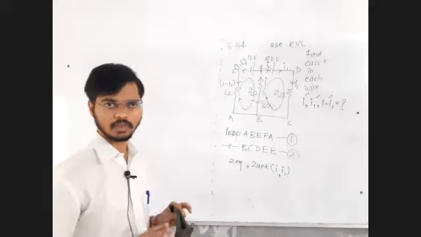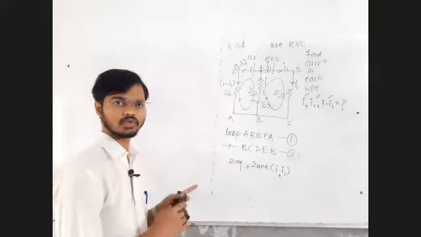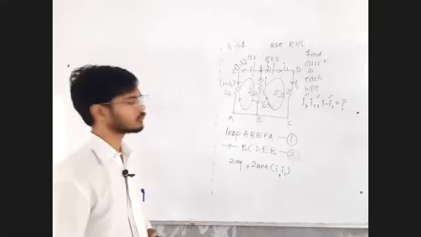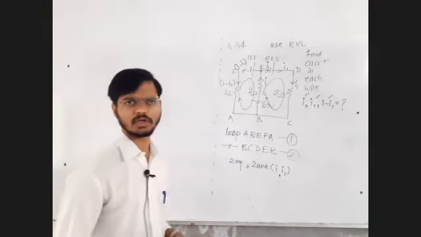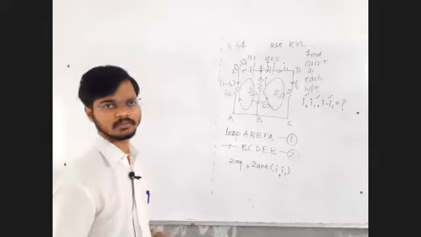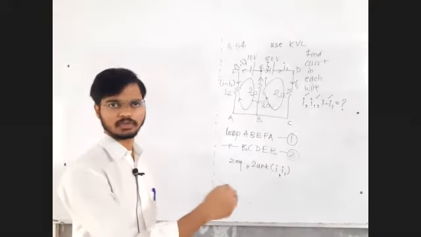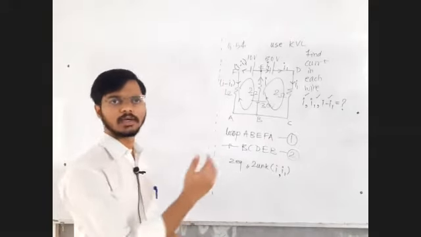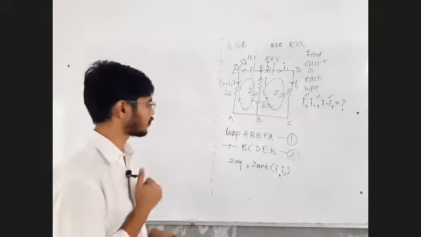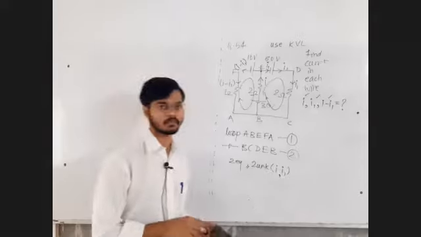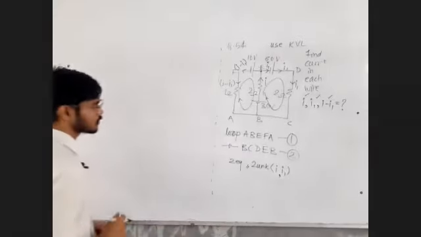Will you be able to solve this, or do I need to solve it? Current law, voltage law. In the direction of current, voltage is negative. Voltage means IR. If there is a battery, negative to positive, EMF is positive, and positive to negative, EMF is negative. Those rules you already know. Good, fine. Let us move on to the next question.